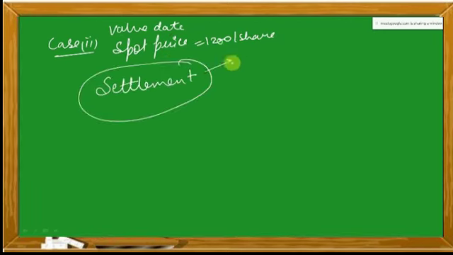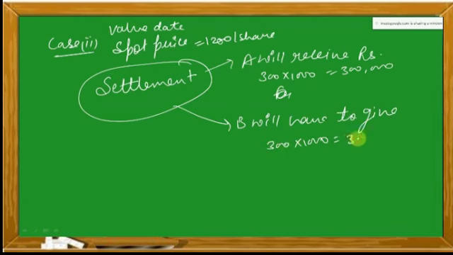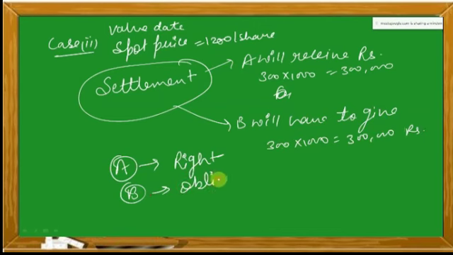Now in this case what plays as A will receive rupees 300 multiplied by 1000, 3 lakh, and B will have to give 300 multiplied by 1000, that is 3 lakh rupees. So over here A has used his right but B was forced by the obligation.